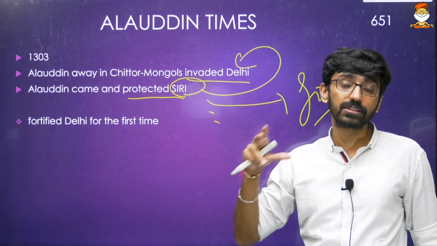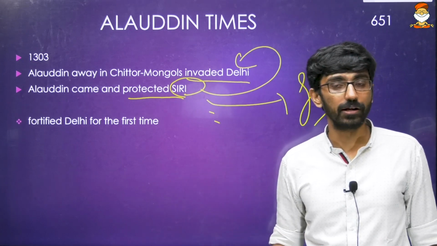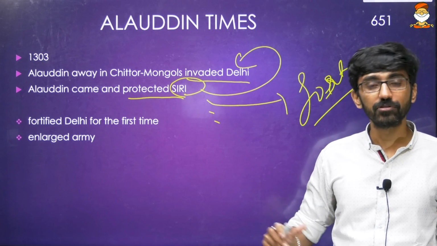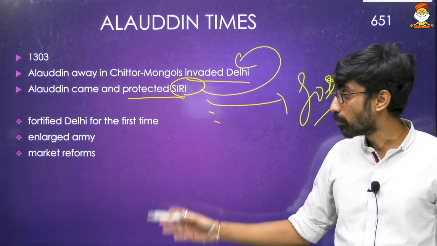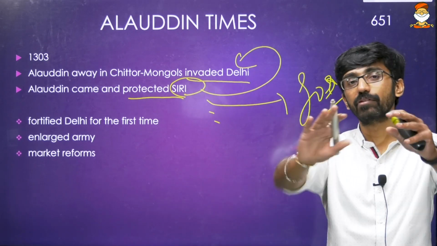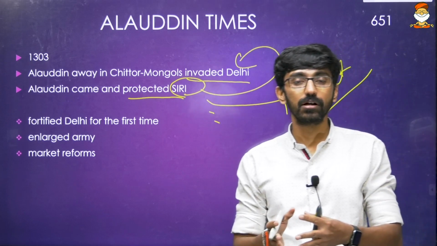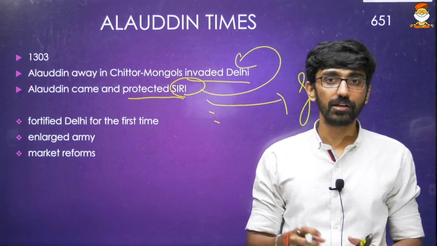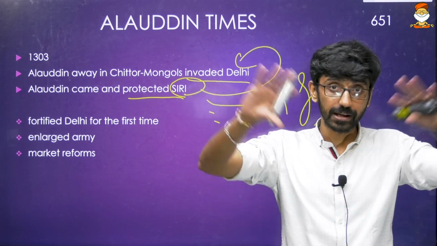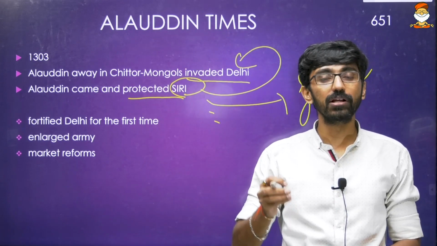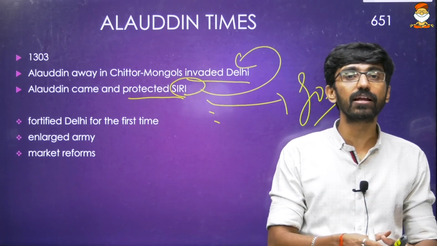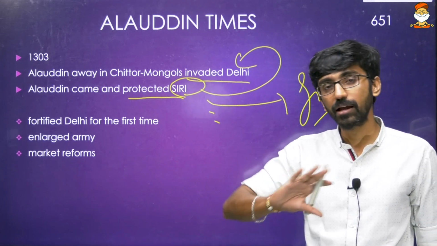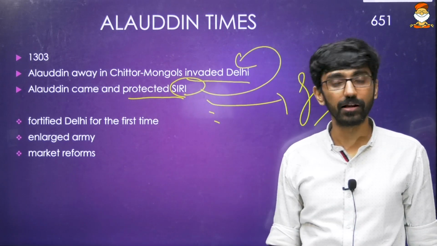Now we understood the real threat of Mongols towards Delhi Sultans. Now we fortified Delhi. Now we brought army reforms. He enlarged the army, and he brought market reforms. Market reforms was to control the prices. By controlling the prices, he could give less salary to soldiers. If you give less salary to soldiers, you can enhance the army. So that will put less burden. If you're giving less salary, that will put less burden on the treasury. And that is the reason he brought market reforms, so that he can have a broader army or a larger army